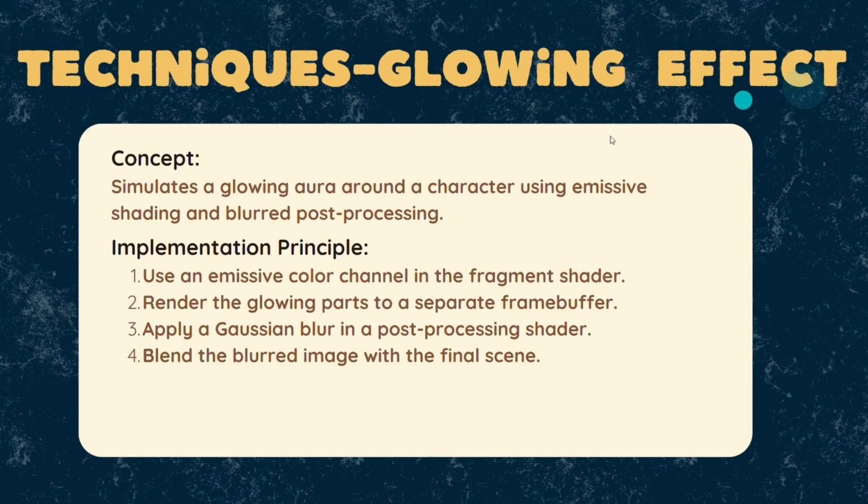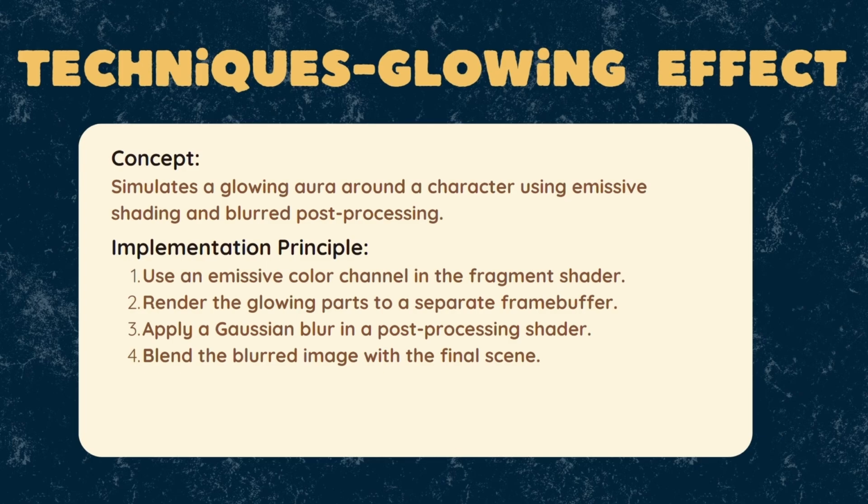Now we are talking about our details. The first one is the glowing effect. Our concept is to simulate a glowing aura around the character using emissive shading and blur post-processing.